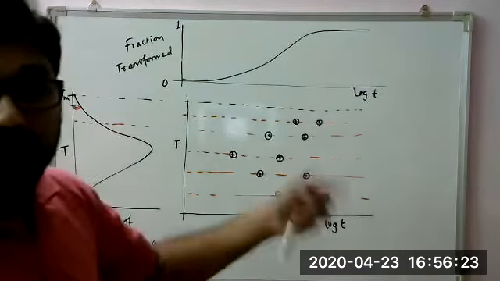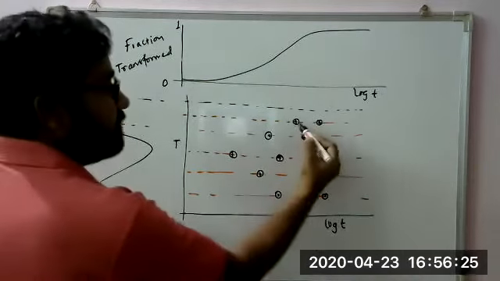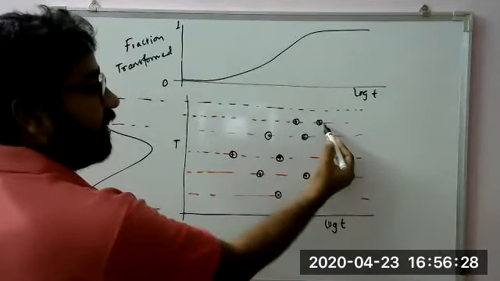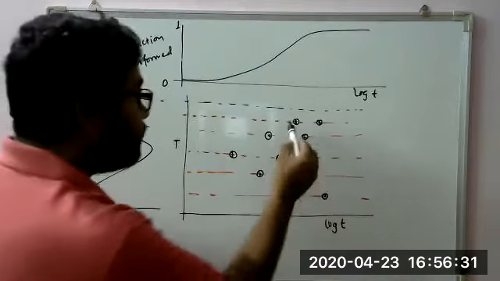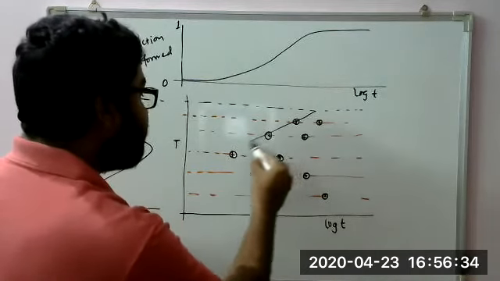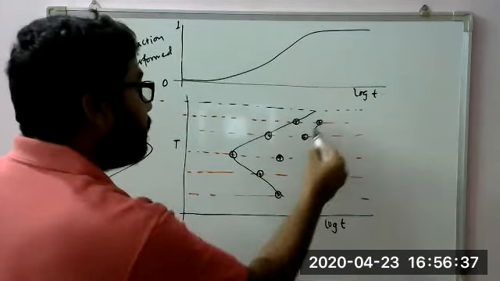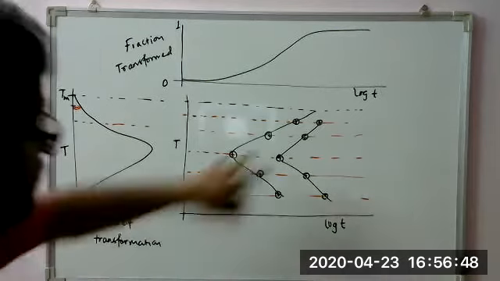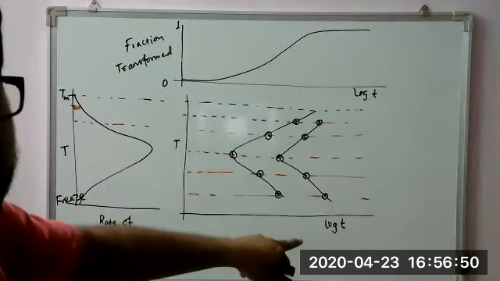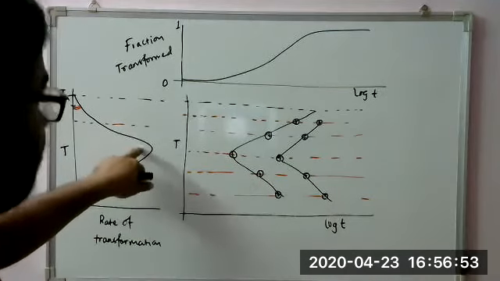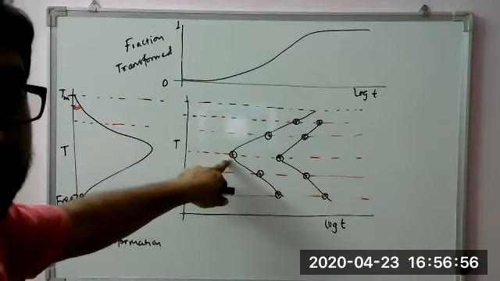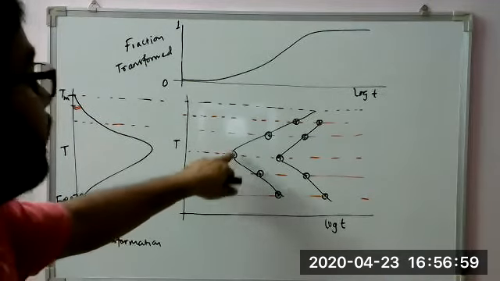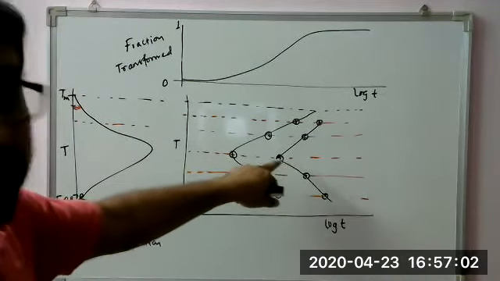Okay, now if we connect all these points, this is start point, end point, start point, end point, start point, end point, start and end. So if we connect these, we get something like this. And this you already know. I had asked you one question, what is the pearlitic nose? So this is the transformation curve. At this particular temperature, the transformation takes place very fast, very early, and it goes on for a very long period of time. It's the longest.